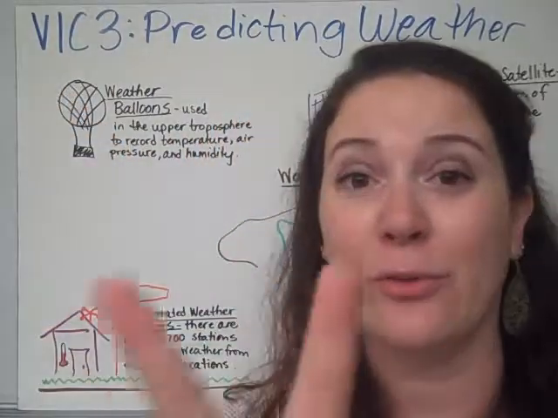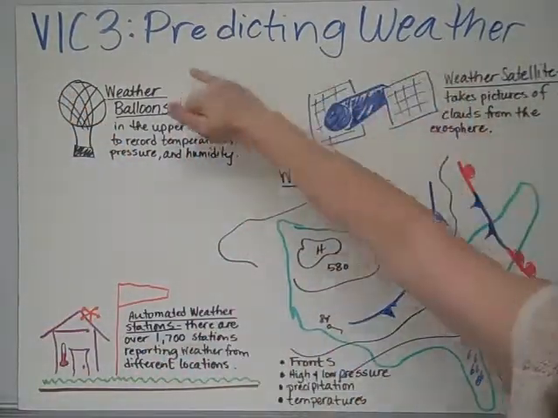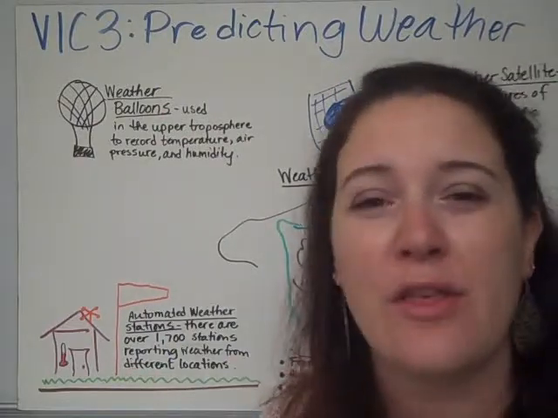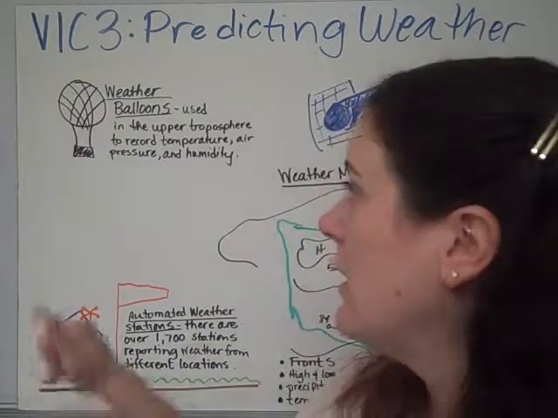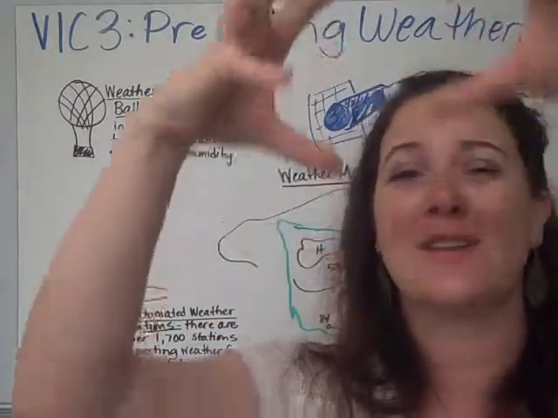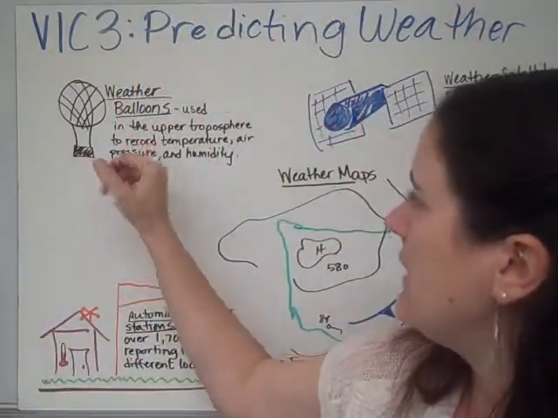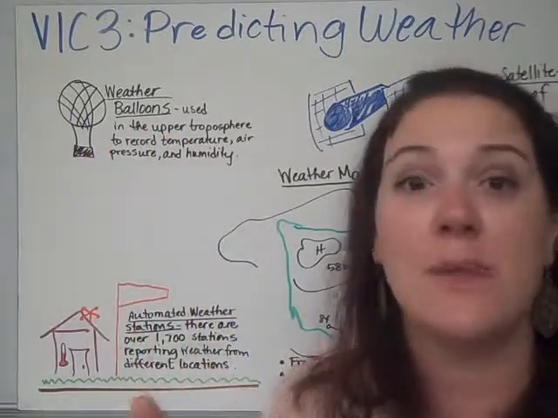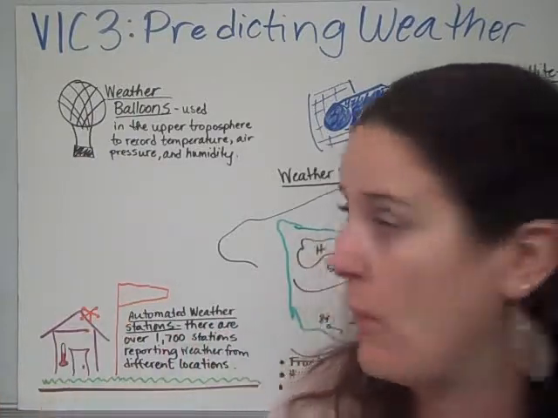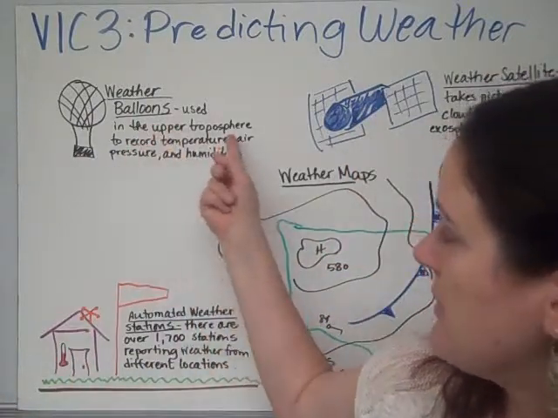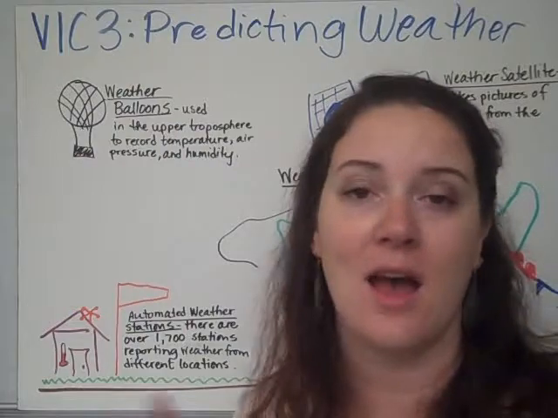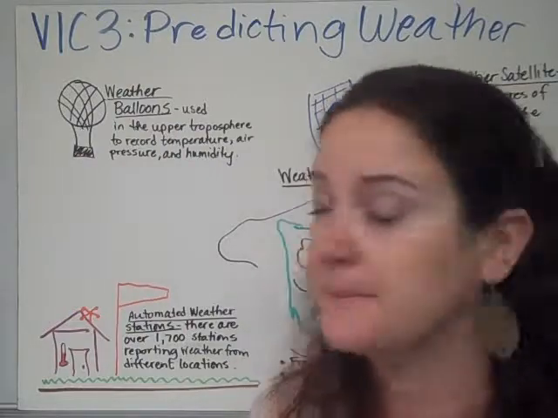Very important concept number 3 is how we predict weather, or predicting weather. There are 3 main ways to predict weather, and then there's ways how we observe the weather. So the first one is weather balloons. We'll send a weather balloon up into the upper troposphere, or sometimes the lower stratosphere. And in this balloon are all of these measurement tools that record the different types of attributes that you want to know about weather. So it is used in the upper troposphere to record the temperature, air pressure, and humidity of the air masses that are above a certain city.